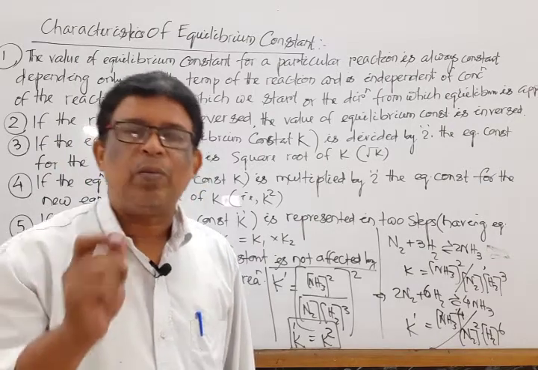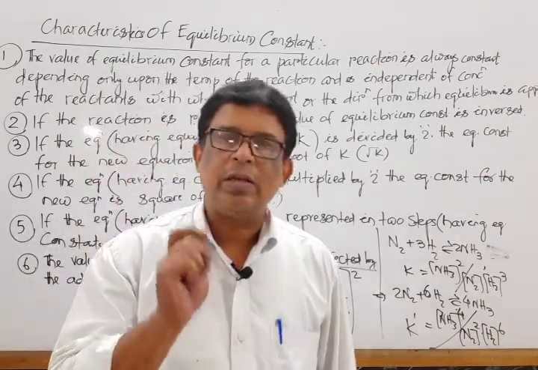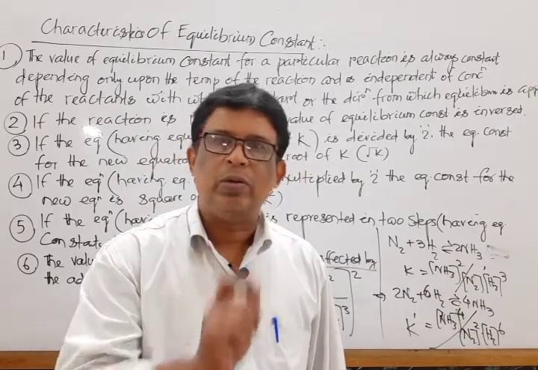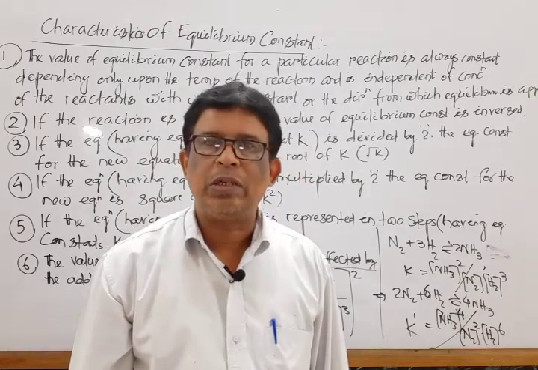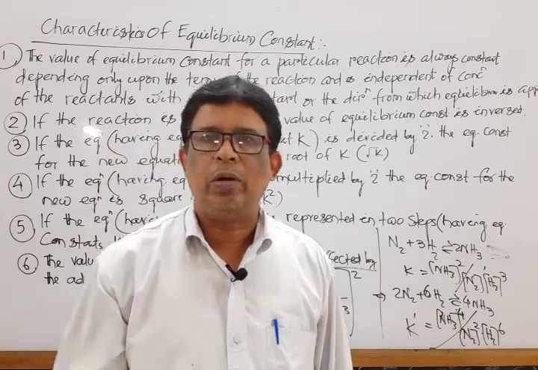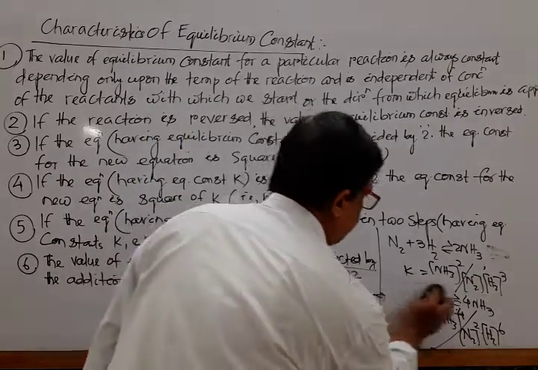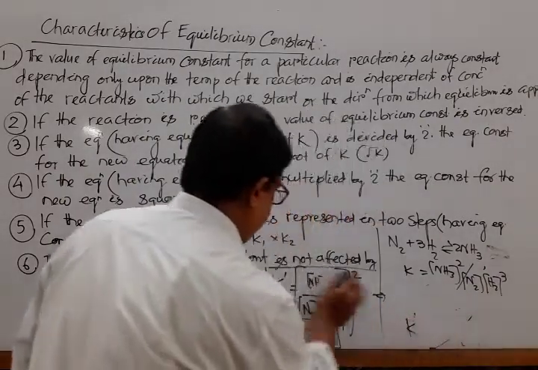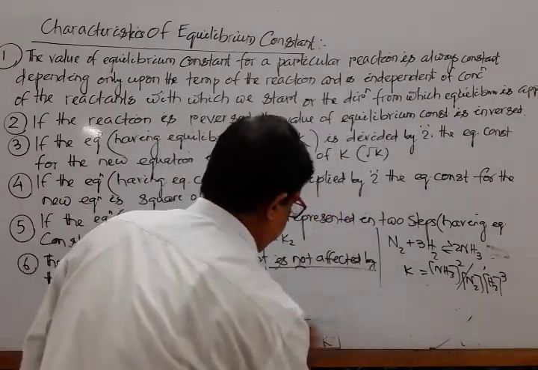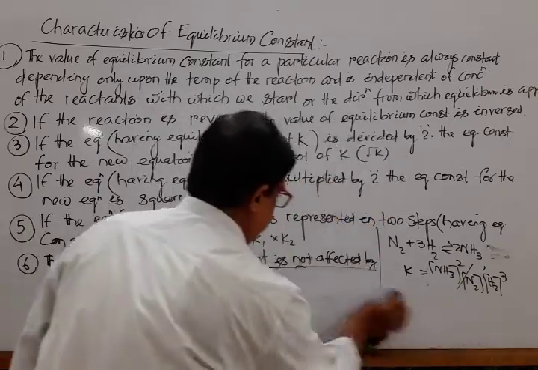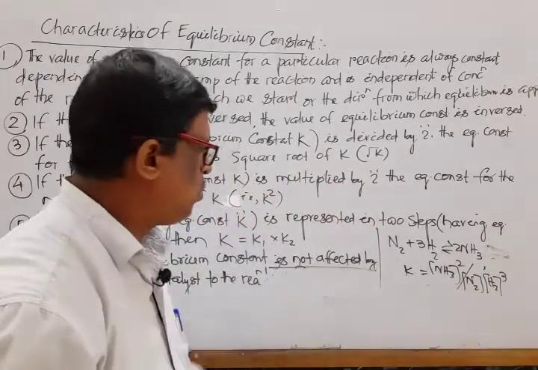Similarly, another point is there: if one reaction equation having equilibrium constant K is divided by 2, then the new equilibrium constant value is the square root of K. Mark that, same example is there.